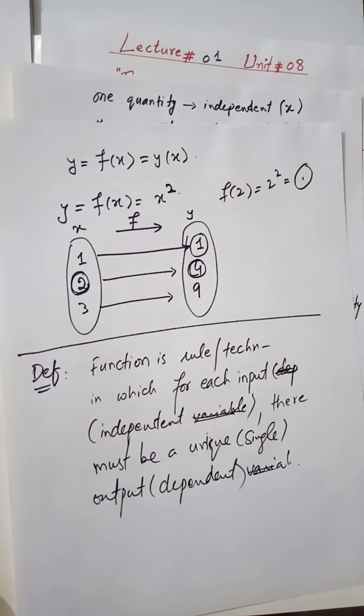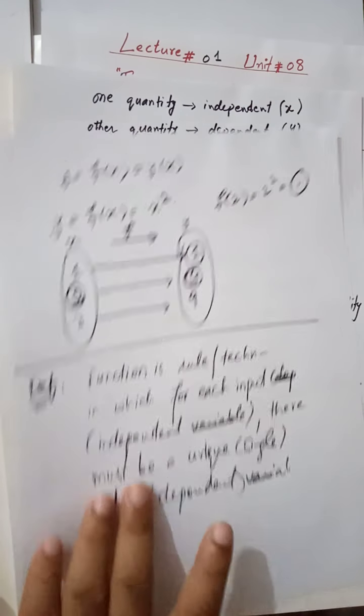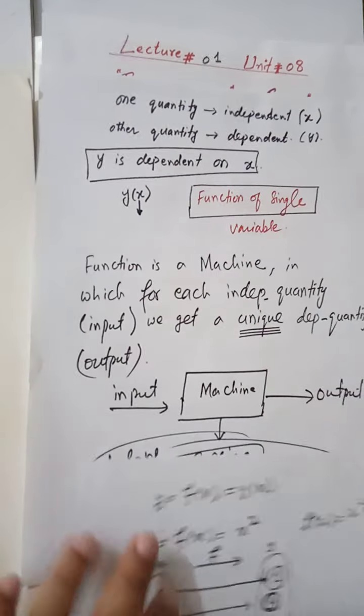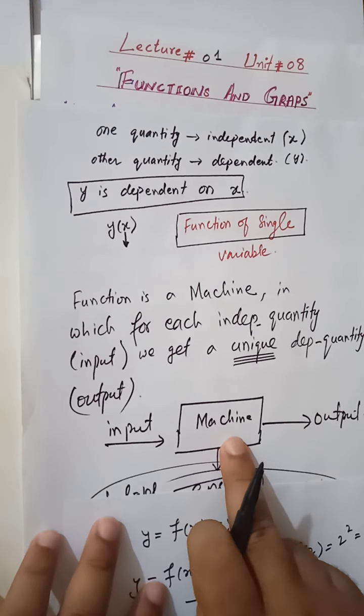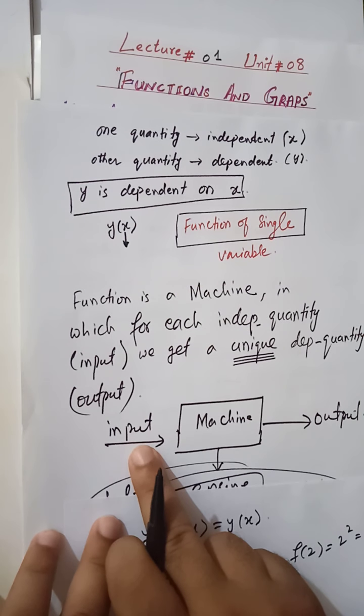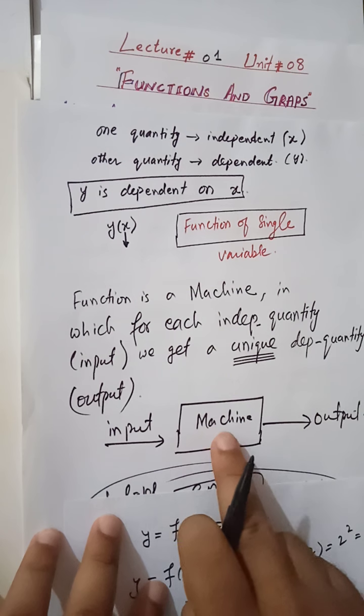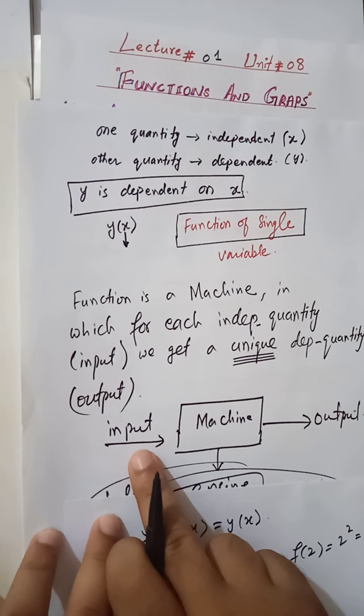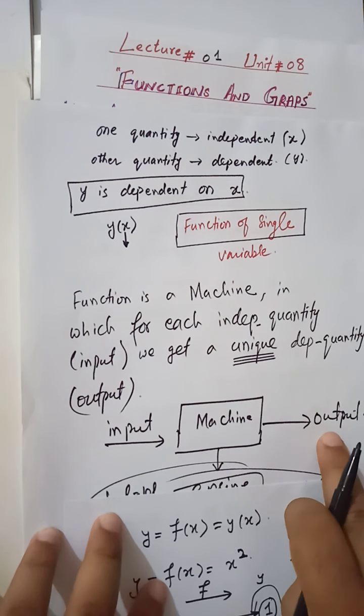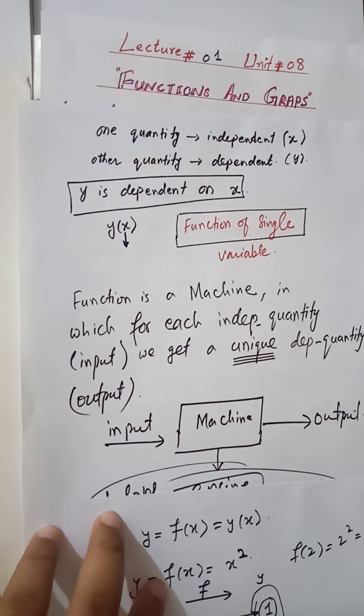Okay, so this is the proper definition, and this is such a type of technique in which you plug in an independent quantity, meaning your input, and you will always get a unique output. So remember, a function in mathematics is such a machine in which you put an independent quantity, and for that you must always get a unique, single dependent quantity.